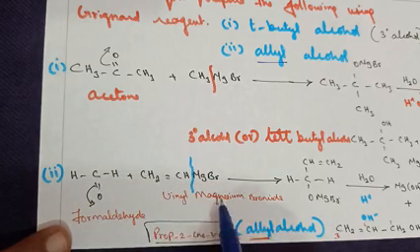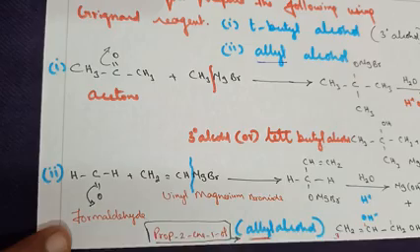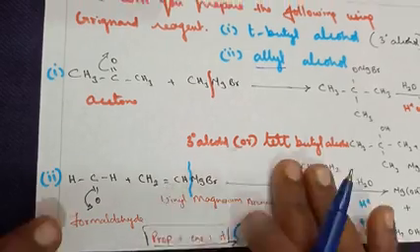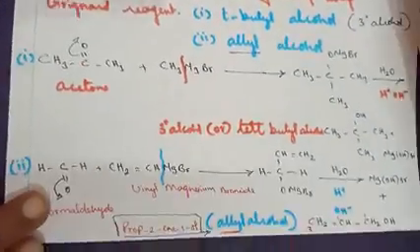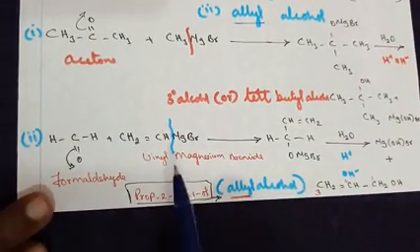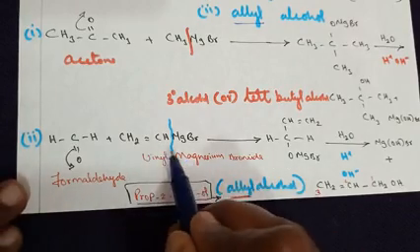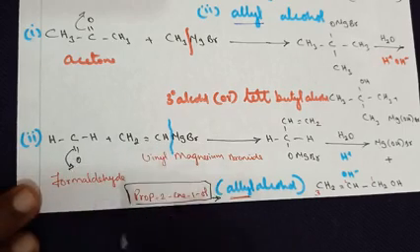Treat it with vinyl magnesium bromide. Why am I talking about vinyl magnesium bromide? You know that vinyl has a double bond, because in the final product we need the presence of a double bond group or a triple bond group. So I have considered a double bond group, vinyl magnesium bromide. You can take any other group too. The same concept here: the double bond is broken and one oxygen bond comes out here.